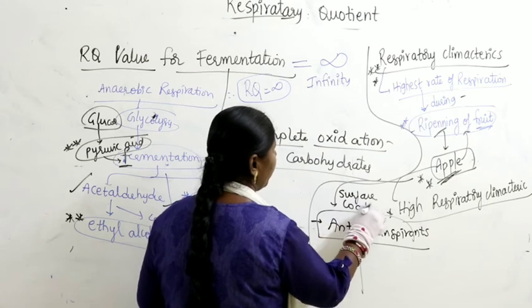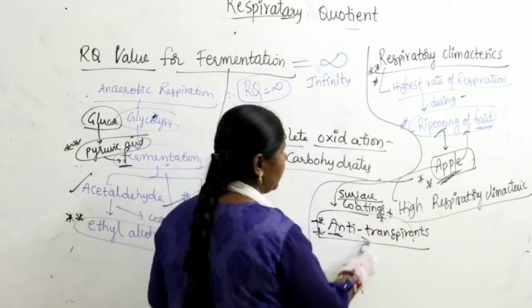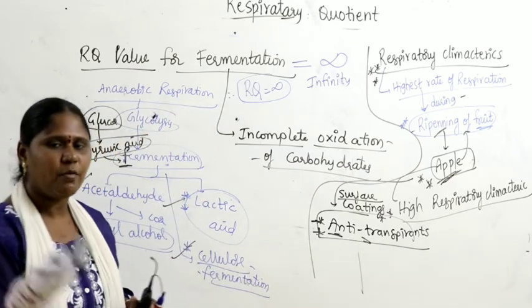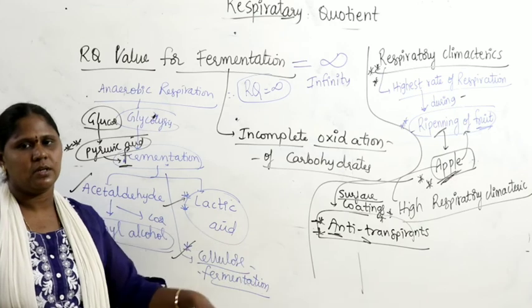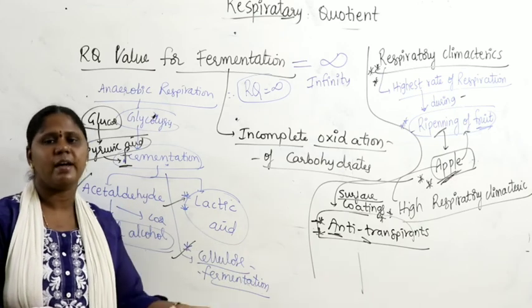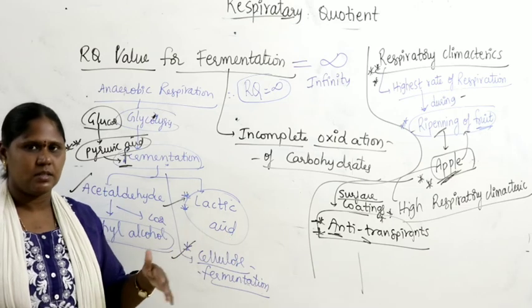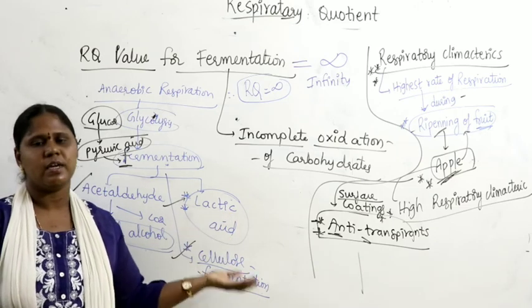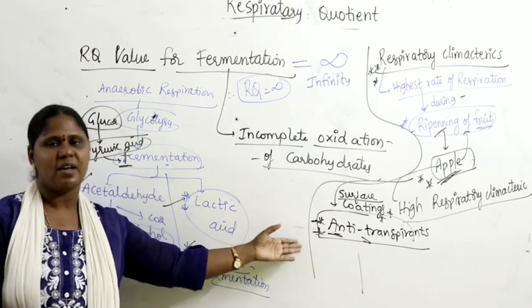Apple is protected from ripening by surface coatings like anti-transpirants, PMC, phenyl mercuric acetate, which we discussed at the time of transport in plants. Sometimes carbon dioxide will also act, and colorless resins and some of the surface coating chemicals, white transparent coatings, will prevent transpiration.